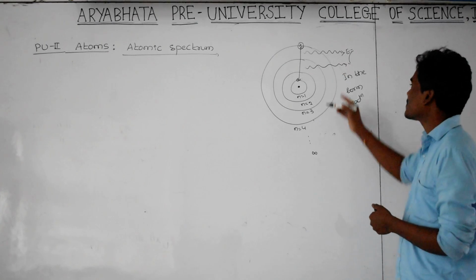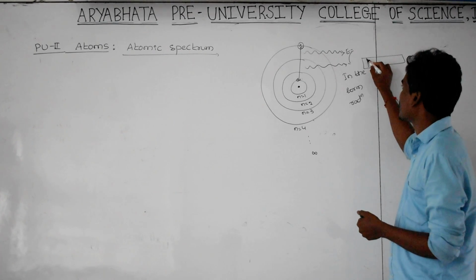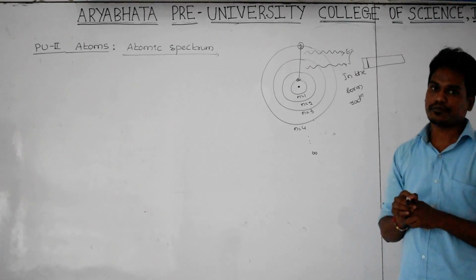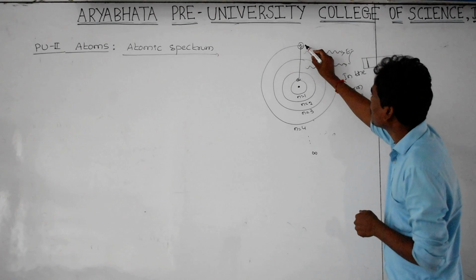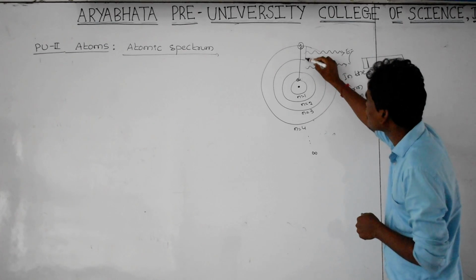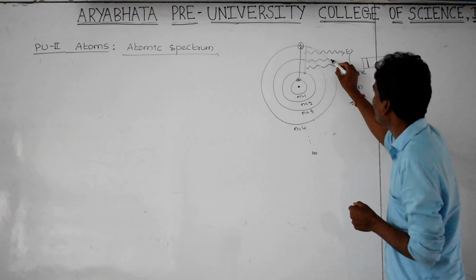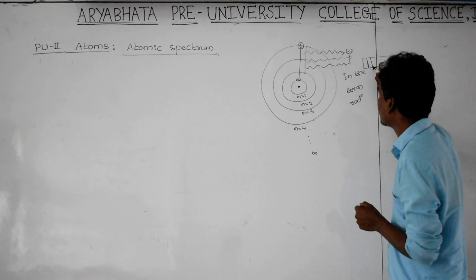If you take the spectrum of this radiation, you get one line here. This line indicates the wavelength of this radiation. Or whenever the electron jumps from the fourth orbit to the second orbit, it releases energy in the form of radiation. The wavelength of this radiation is here.